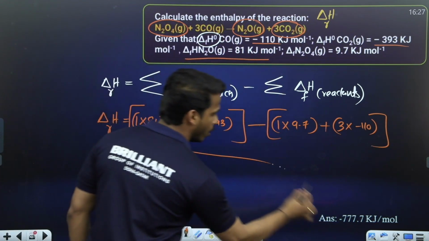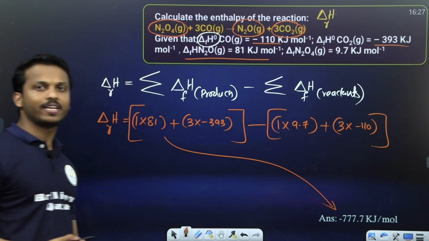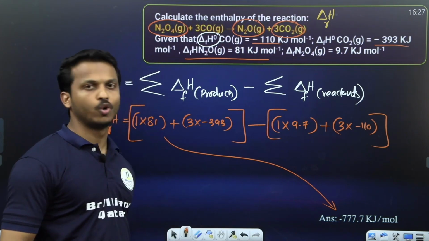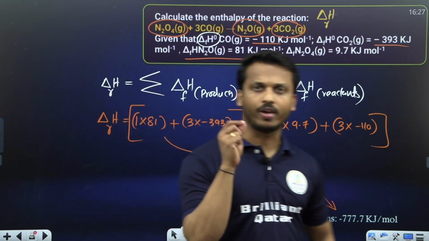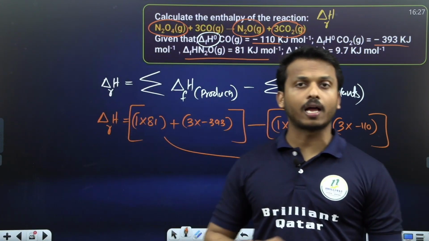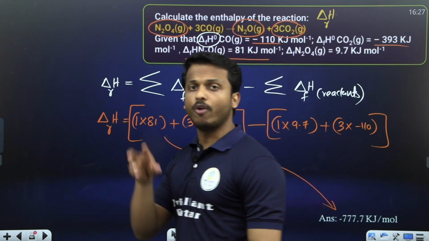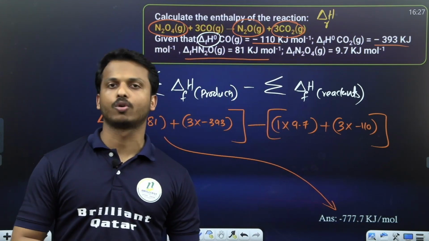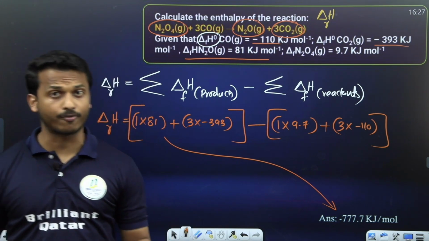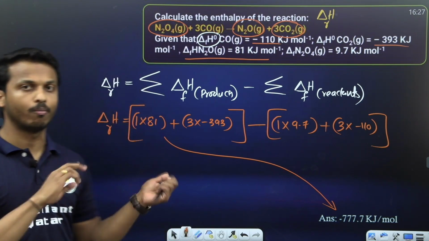You will get the value minus 777.7 kilojoule per mole. So what is the equation to calculate enthalpy of a reaction if they give enthalpy of formation, dear all? Sum of enthalpies of formation of products minus sum of enthalpies of formation of reactants. But don't forget to multiply with the coefficient on both sides.